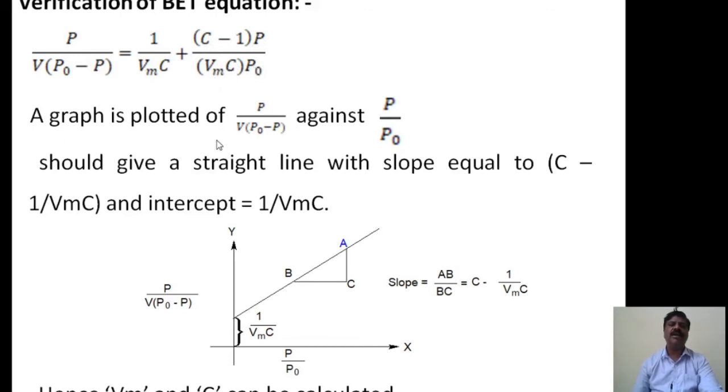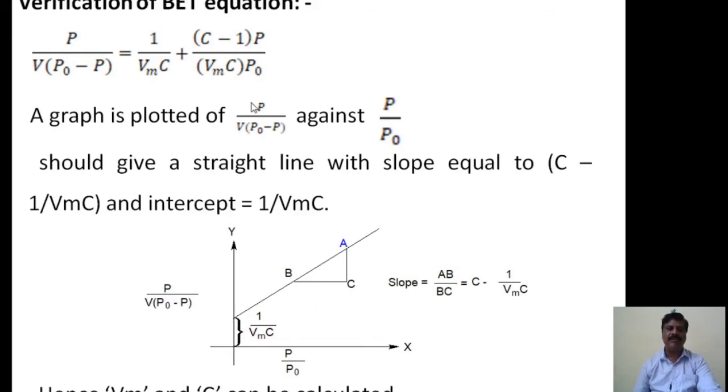A graph is plotted of P divided by V into (P naught minus P) against P divided by P naught. It should give a straight line with slope equal to (C minus 1) divided by Vm into C, and intercept 1 divided by Vm C.